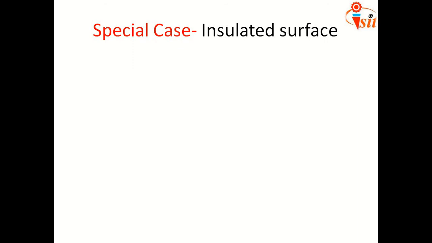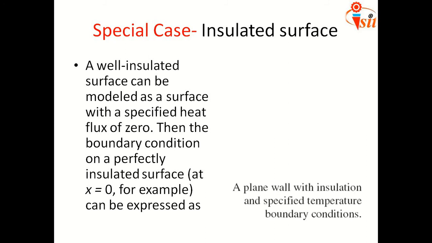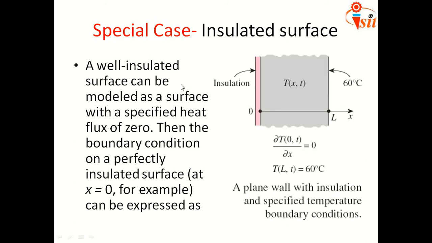Insulated surfaces. Suppose one side is insulated, then in that case here is the insulation provided. This one is the insulation, meaning heat will not flow from this point to the left side towards the insulation. Insulation is the barrier, right? So heat will definitely flow from 0 to L, and in that case they have given the temperature gradient at x equal to 0. Since heat will not flow towards the left side, the temperature gradient at that point is equal to 0.